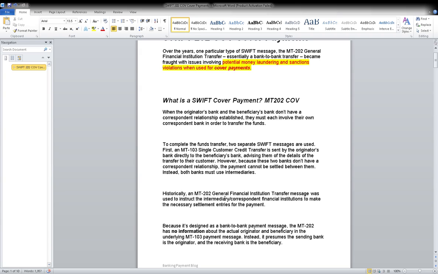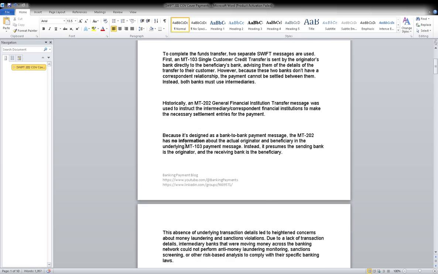Historically, the MT202 general financial institution transfer message was used to instruct the intermediary correspondent financial institution to make the necessary settlement of financial entry. It is designed as a bank-to-bank payment message, so the MT202 has no information about the actual originator and beneficiary. Correct? Can anybody tell me the meaning of this sentence now, the last two words?